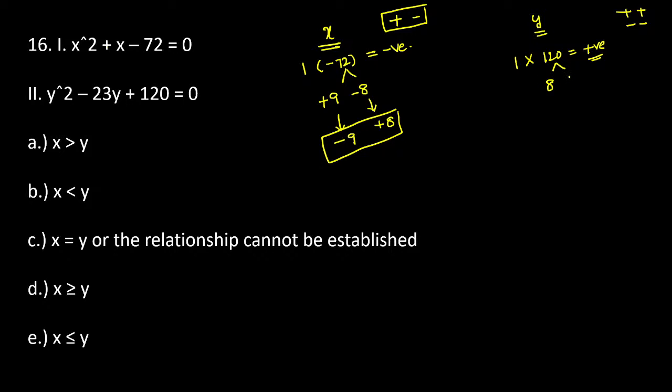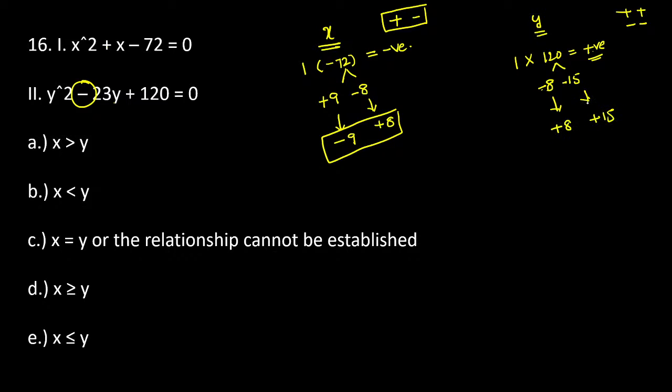So, you just go with 15 into 8, guys. 8 15s are 120. We want the negative symbol, means consider both are negative. Now, see, minus into minus is plus, minus 8 minus 15, the resultant is equal to minus 23. Now, the final factors are plus 8 plus 15.